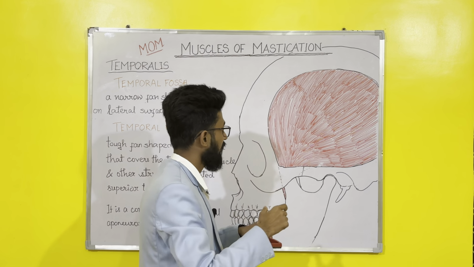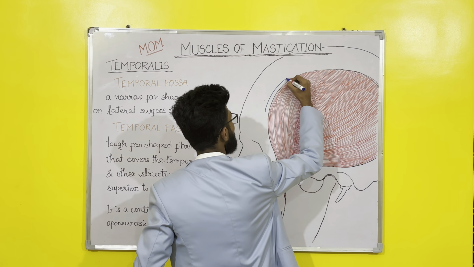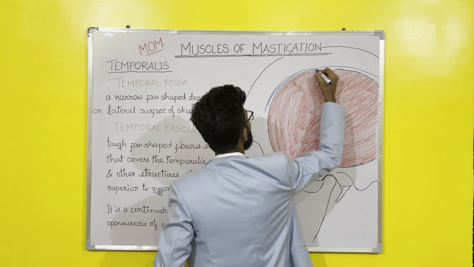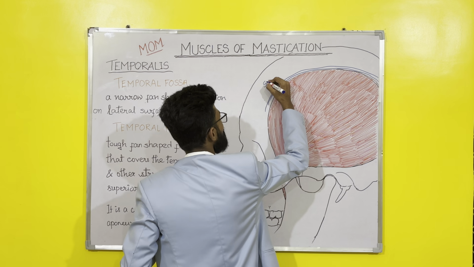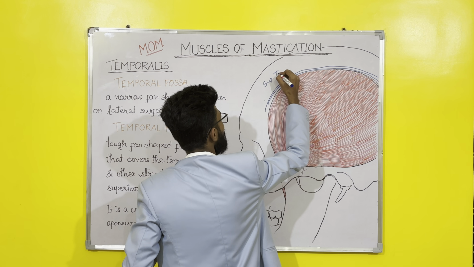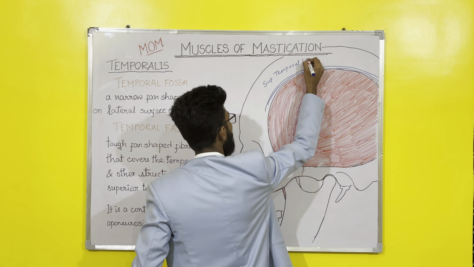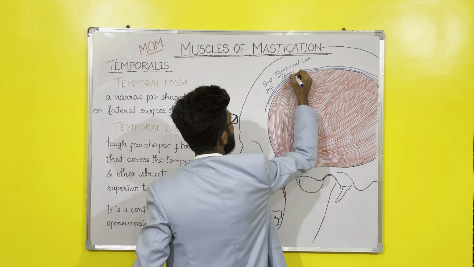So there are 2 lines here, 2 lines like this. One, and below that there is another line. These are called the superior temporal line and the inferior temporal line.